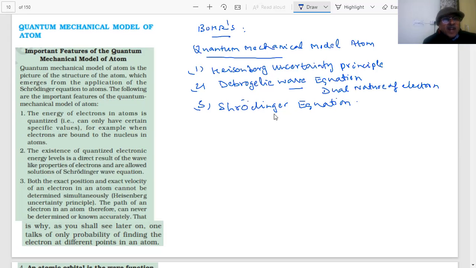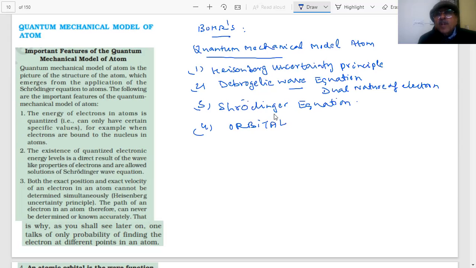Both the exact position and the exact velocity of an electron cannot be determined. This was proposed by Heisenberg. The path of an electron in an atom can therefore never be determined or known accurately. When the path of the electron cannot be determined accurately, students, then we say what is the highest probability of finding the electrons at different points in an atom. So came the idea of orbitals.